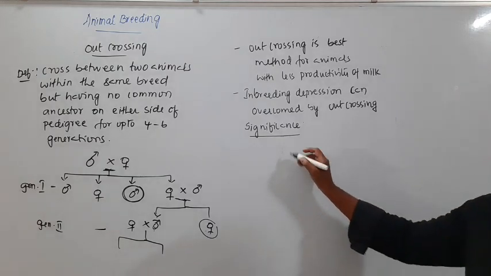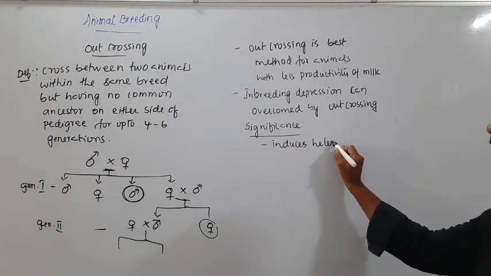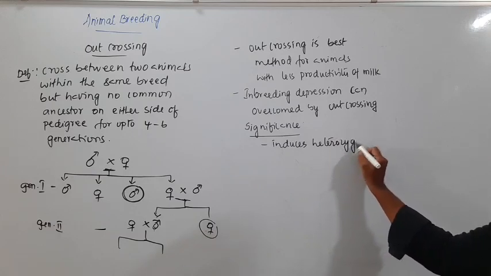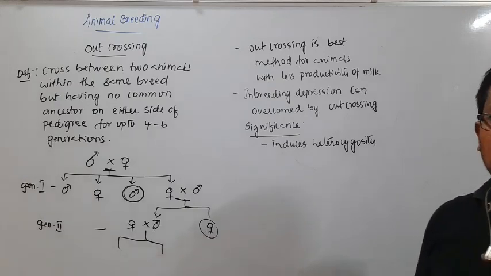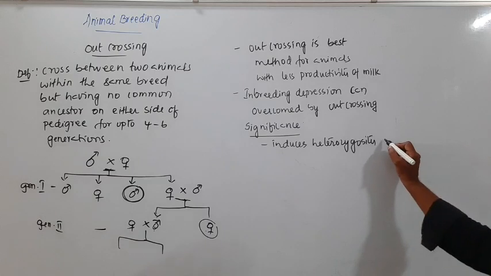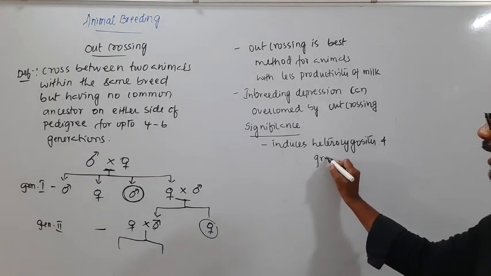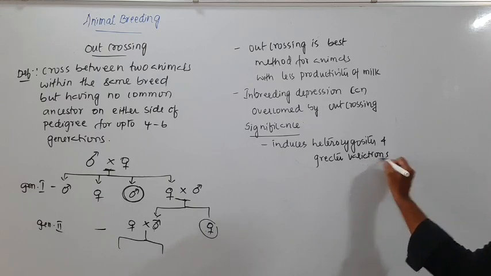So this outcrossing induces heterozygosity, whereas inbreeding induces homozygosity. So this one induces heterozygosity, which means it is actually producing greater variations.